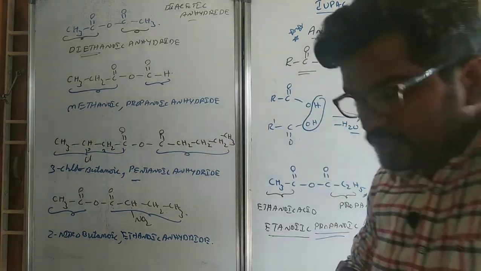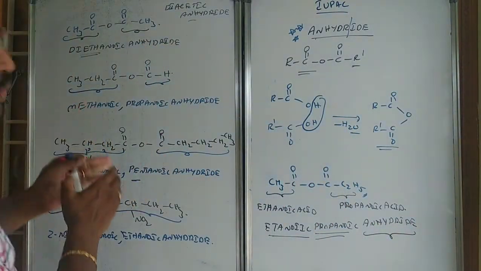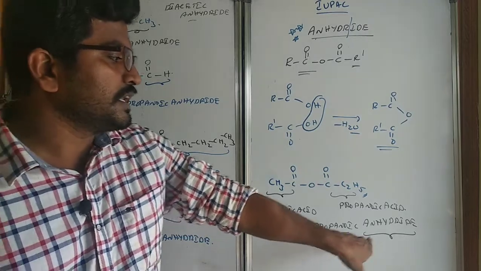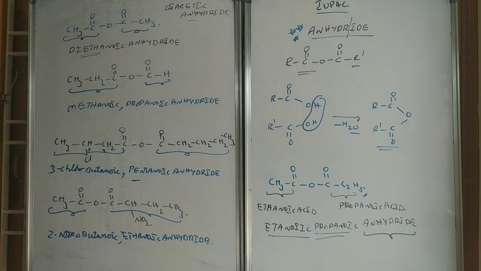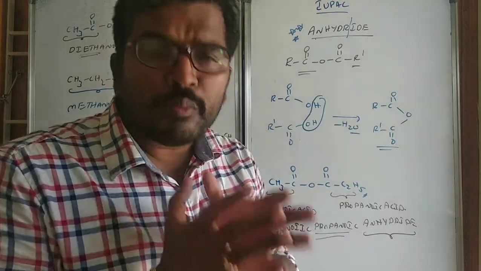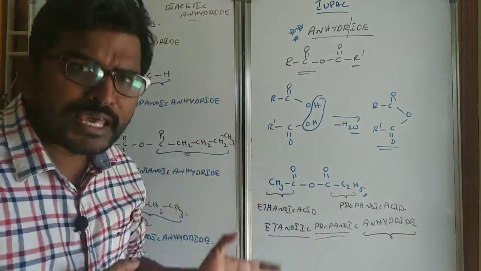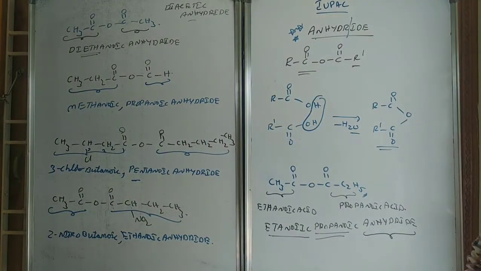So from whatever carboxylic acids the anhydride is obtained, those two acid names we will write initially and finally we will add the suffix anhydride. Like this we can write the IUPAC names of polyfunctional group compounds, esters and then anhydrides. Go through these things.